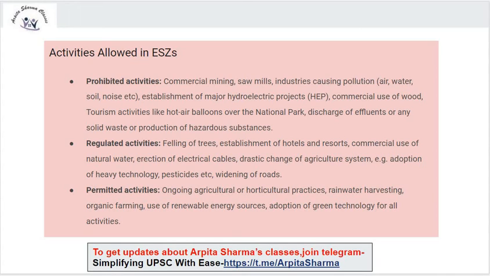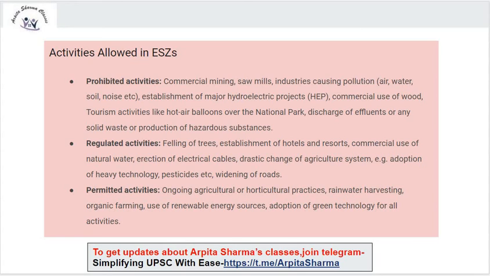Now regulated activities. Regulated activities are felling of trees, establishment of hotels, resorts, commercial use of natural water, erection of electrical cables, drastic change of agricultural system, for example adoption of heavy technology, pesticides, etc., and widening of roads.